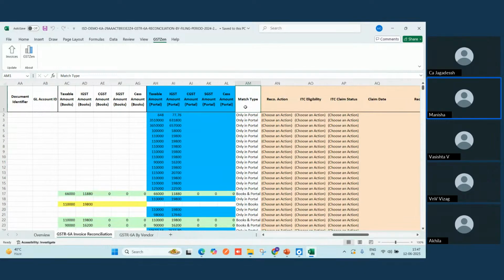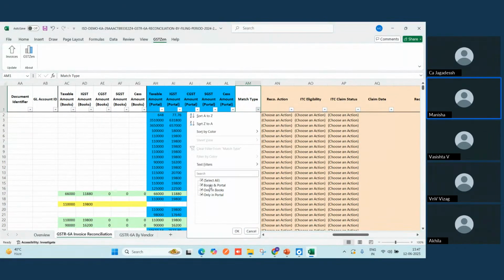Here I'll quickly move to these colored columns. Here we have one column with the name Match Type. If I apply the filter here, you can see that we have books and portal, only in books, and only in portal.